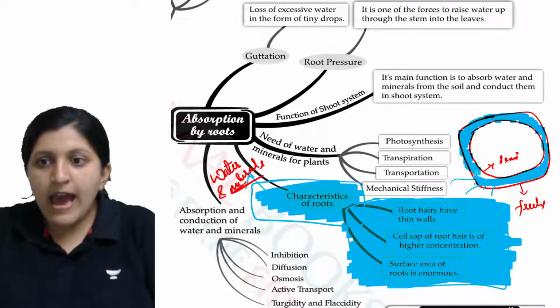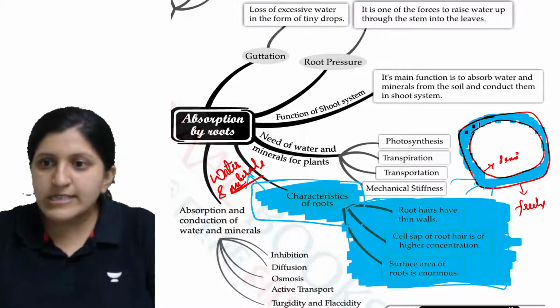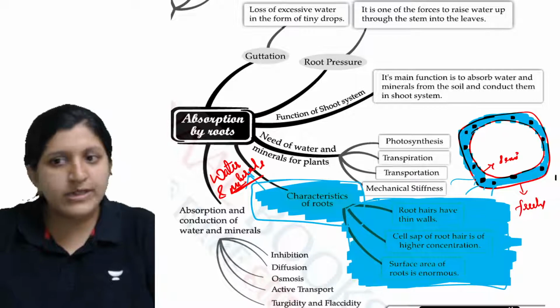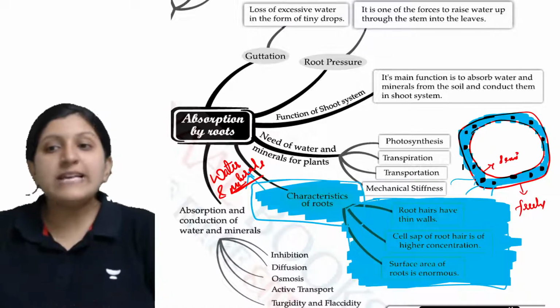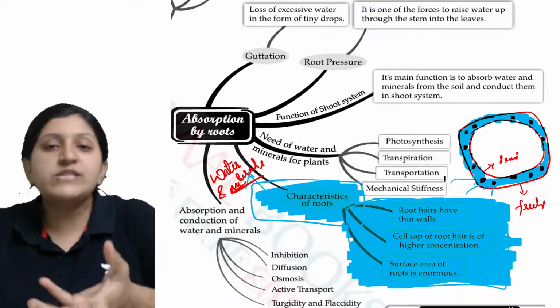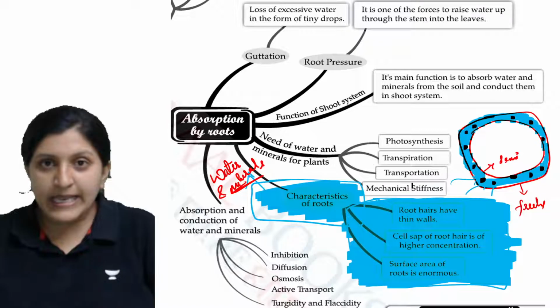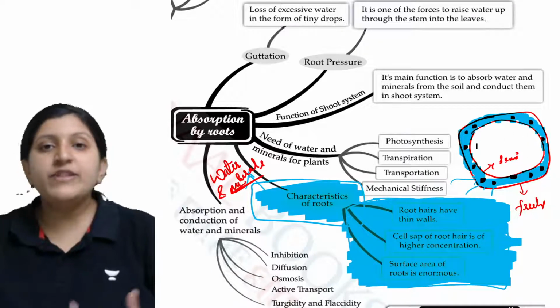Along with that, certain minerals are also there. So here is this mineral, so you can see certain minerals that are suspended in the water. Now what exactly is semi permeable? The cell membrane allows the water, that is the solvent, to move inside freely, but it does not allow the mineral movement.